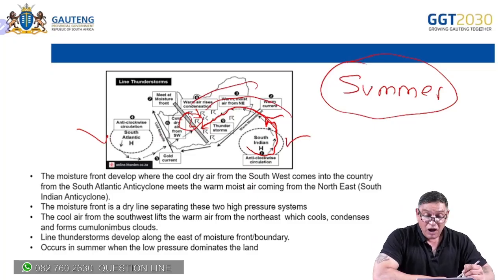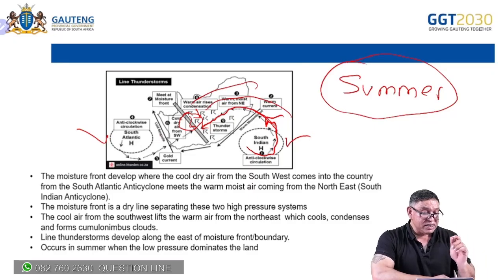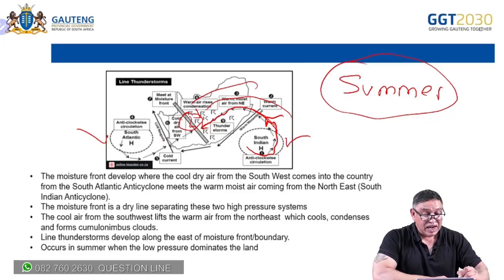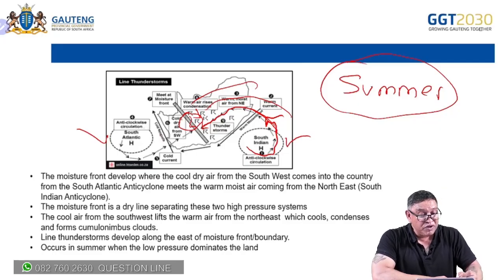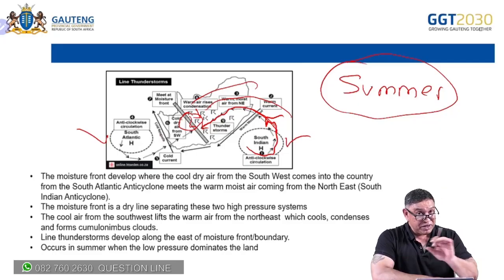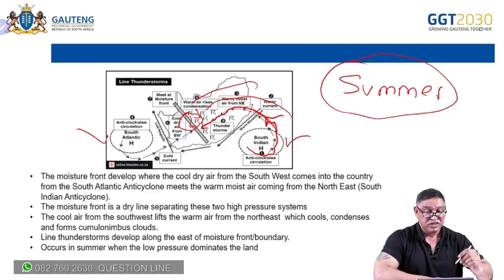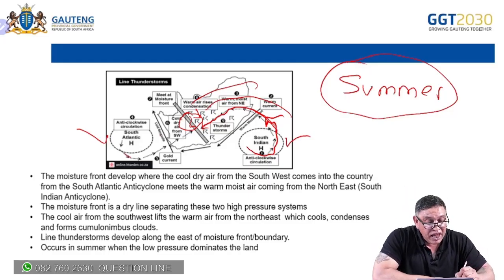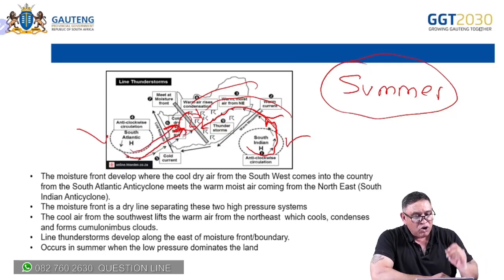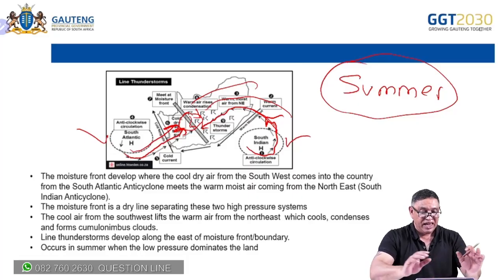Now, we also learned that air from the South Atlantic High is blowing over the cold, drier oceans. So what is it going to bring in? As it moves in its anti-clockwise direction, it's going to bring cold, drier air.